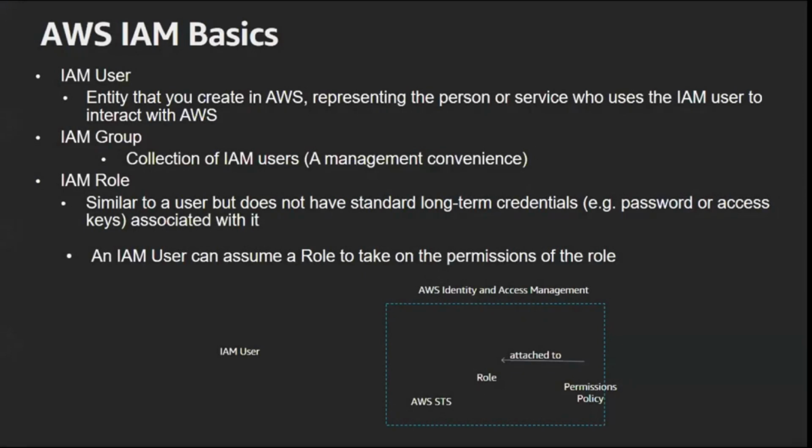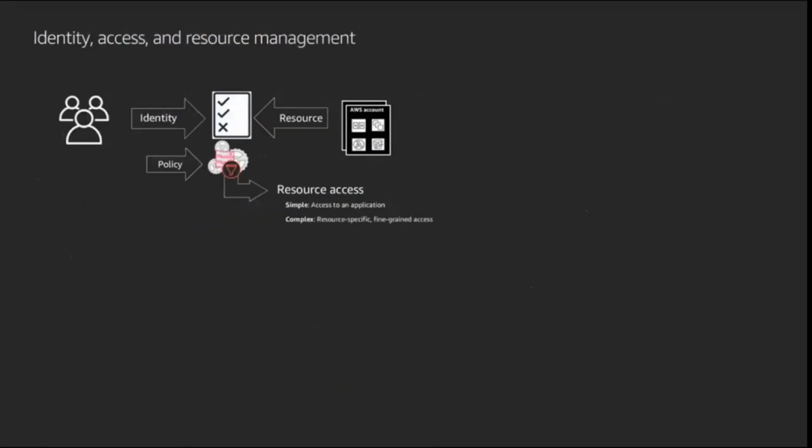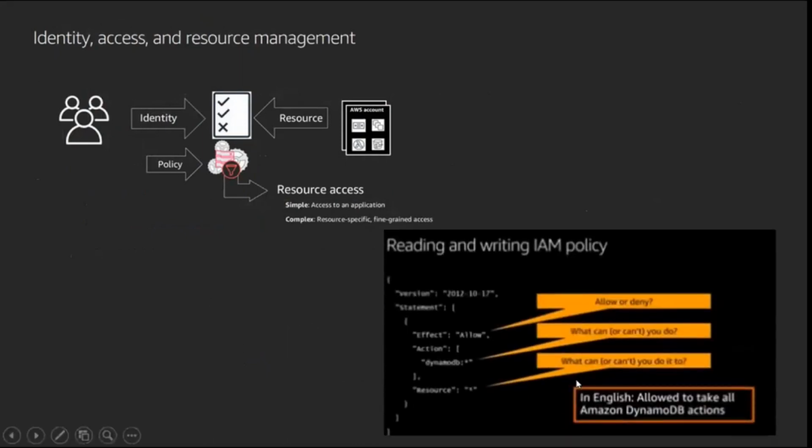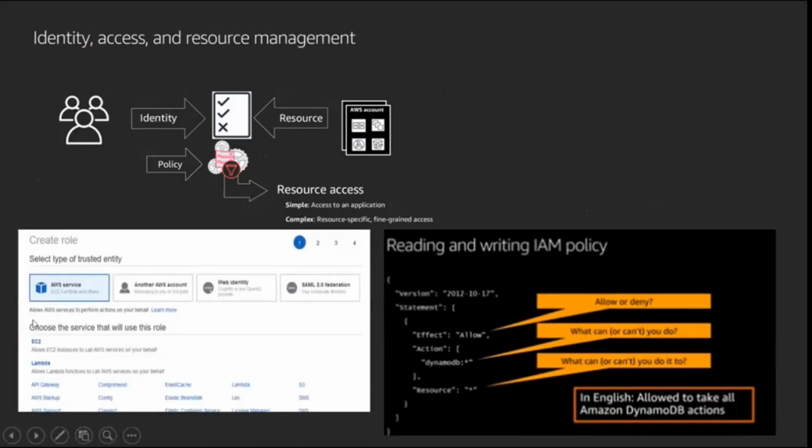Okay, so let's go back. So users, groups, and roles. On roles, we'll be going much deeper very quickly. So you have identity, you assign policy, and based on that policy, the user will have access to resources. You create policies where you specify effect, allow, deny, and you specify the actual action. There are a lot of granular level settings inside a policy that you could specify. And then the third, which is the key, where you can have a compute environment assume a role.